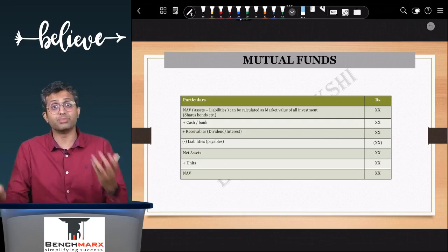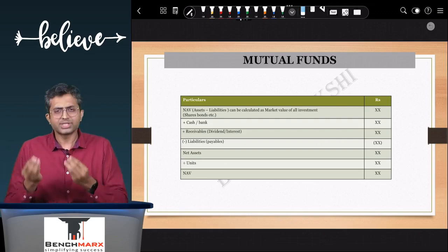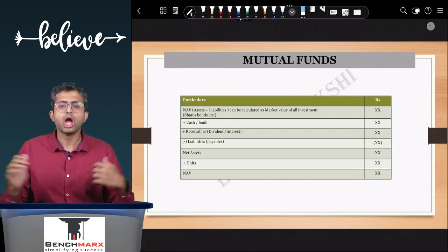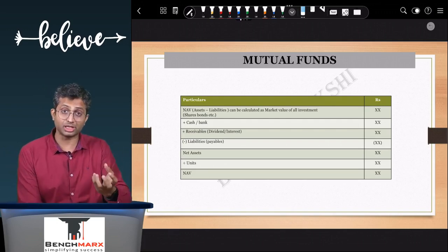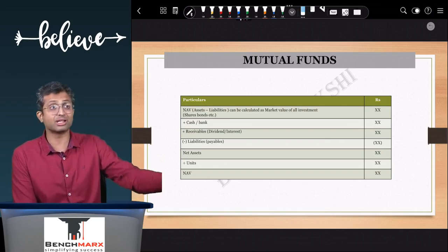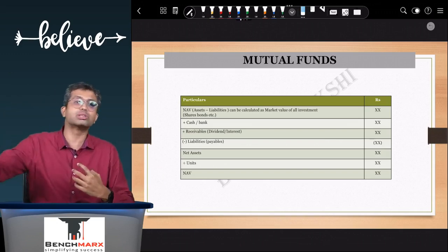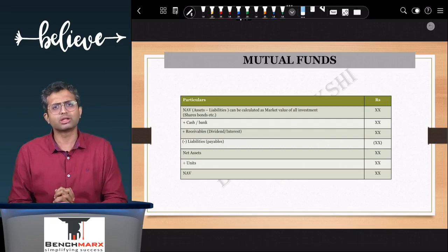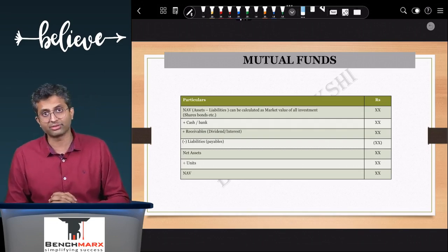Alternatively, you might carry a different beta, in which case you will have to find the value of your investments accordingly. Secondly, you might also have some other assets apart from investments, like cash. The complexity in cash may be that you might have to calculate the cash balance by considering the issue proceeds you have received, the issue expenses that you will have to pay, the investments that you make, the sale proceeds that you generate, the money that you pay to the fund manager, and the distribution that you give to your unit holders. After considering all of these adjustments, you will get a closing cash balance, which is also an asset for the fund, and hence it should be a part of net asset value.